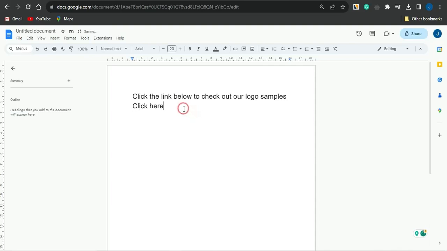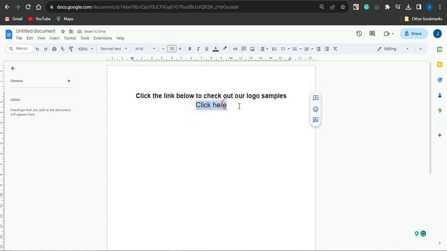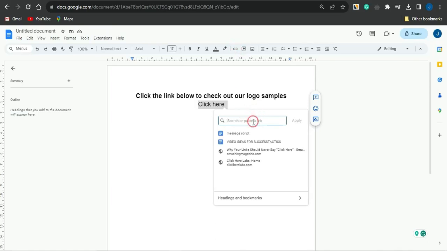Once I type that in, I'm going to center this entire text. Once I center that, guys, maybe I'm going to make this top section bold and increase the font size, or maybe I'll leave that as it is. But for this section, I'm going to reduce the font size, highlight that, come to this link section, and paste in the link to that particular URL file locker.